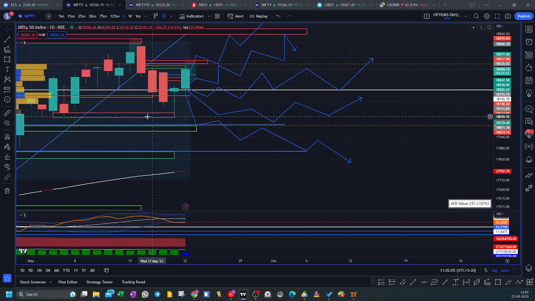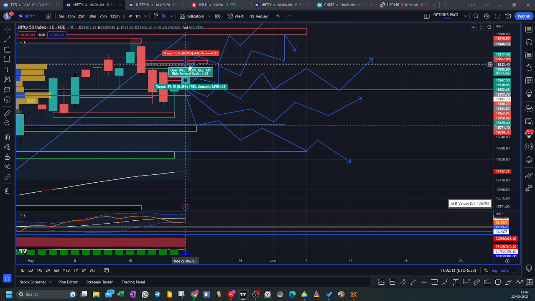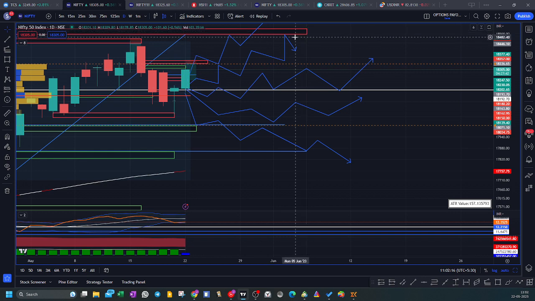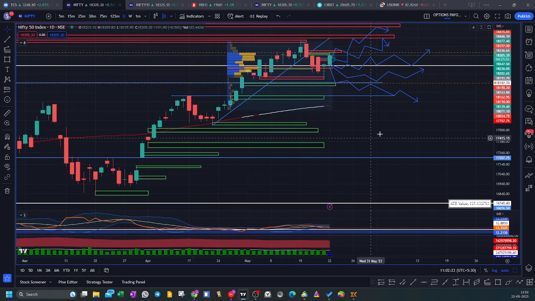So I'm in wait and watch mode as of now. Very narrow, conservative positions I'll be taking short at this particular place, hardly 0.25 or 0.5 lots, not much. And the next short trade will be at this particular place. At pullbacks, I'll be seeing how the market is reacting. So as of now, this is the trade plan for the next week.